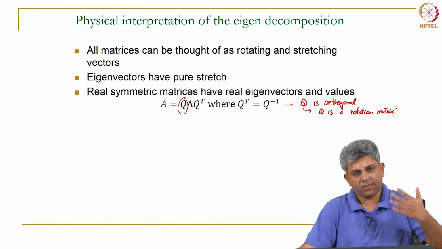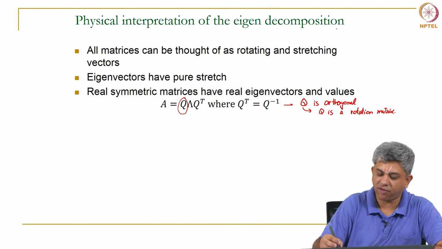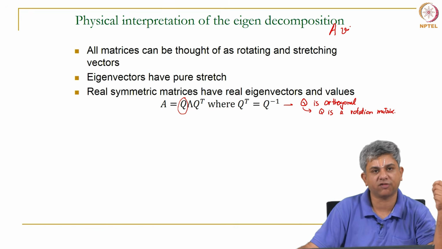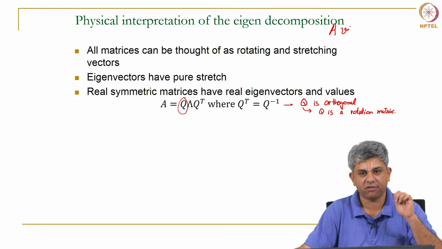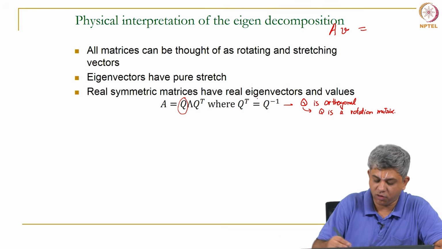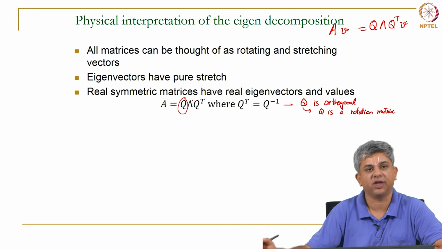So, physically what this factorization means is, if I have A V and I am trying to determine what the action of this matrix A is on V, and let us say A is a symmetric matrix. We know from here that I can write it as Q lambda Q transpose V. Okay.